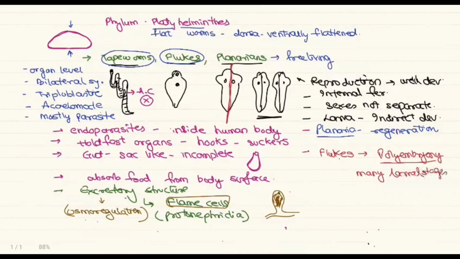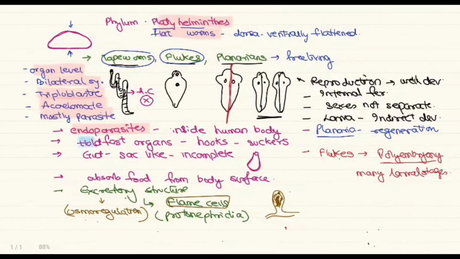As they have many larval stages, it helps for the better survival of these types of parasites. I think the Platyhelminthes is clear. So Platyhelminthes, also called the flatworms, as they are dorsoventrally flat, organ level of organization, bilateral symmetry, triploblastic, acoelomate in nature, and these are mostly parasites, endoparasites inside our body.